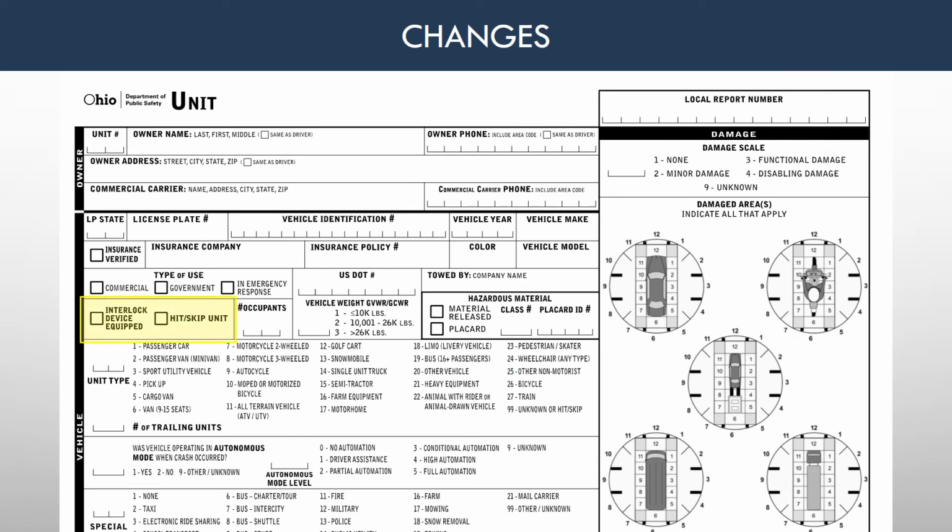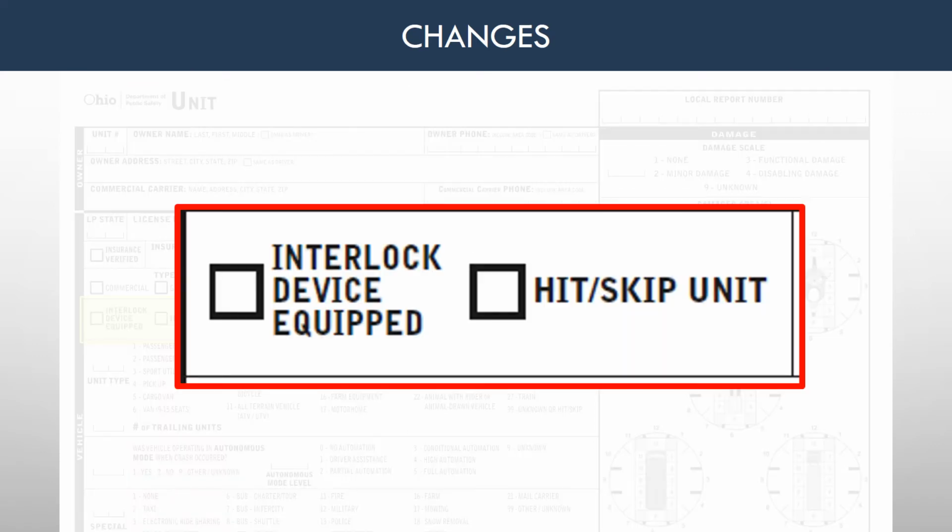If a vehicle involved in a crash has an interlock device connected, check the interlock device equipped box. An interlock device is defined as a breath analyzer that monitors the concentration by weights of alcohol in the breath of any person attempting to start the motor vehicle.